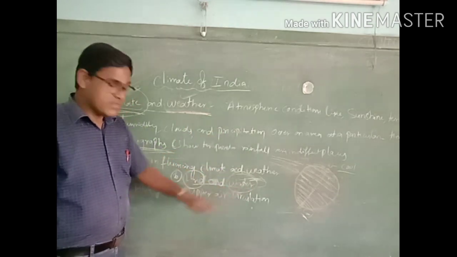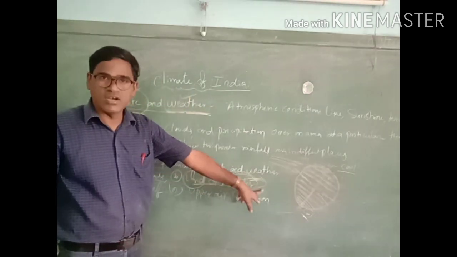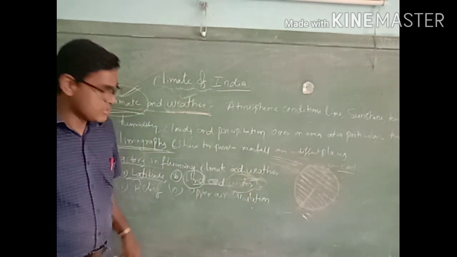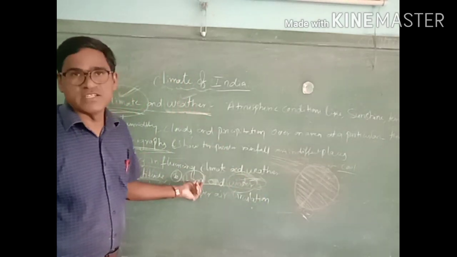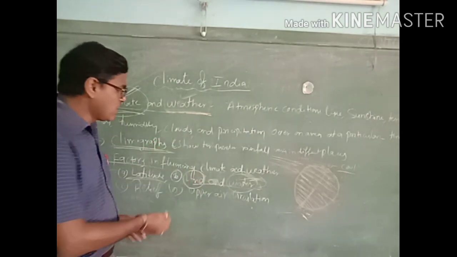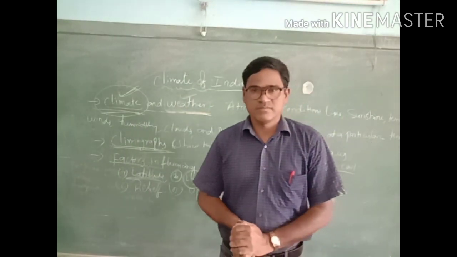And in the morning, the whole night it has become cool, so if you stand near the water body, the sea coast area, you will get cool winds. But in the landmass you will get hot winds. So this land and water relation is also one of the main important factors for deciding the climate condition.